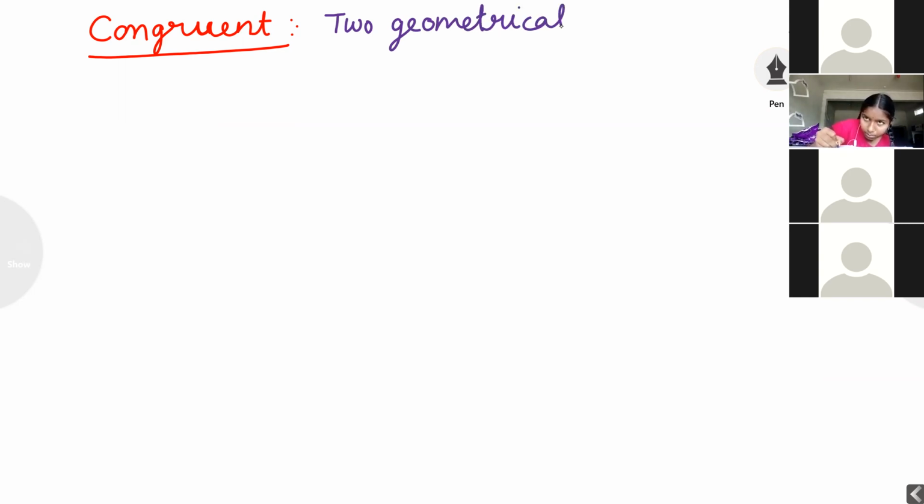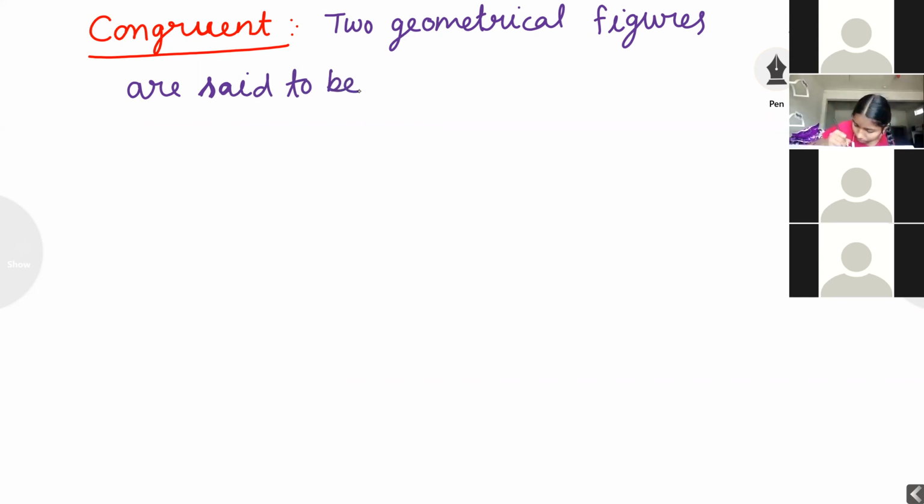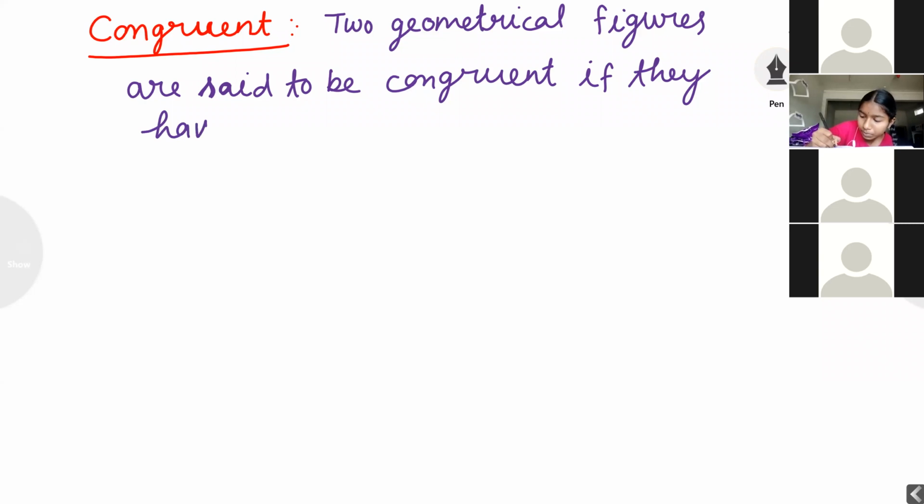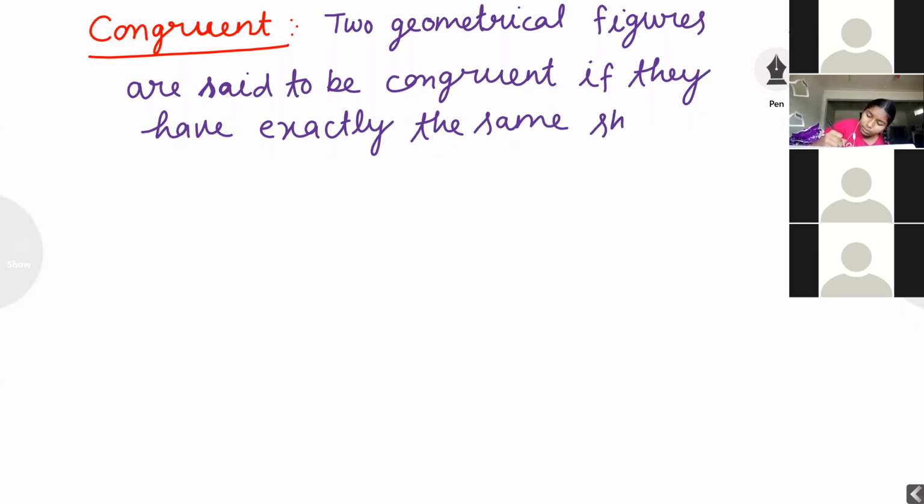Two geometrical figures are said to be congruent if they have exactly the same shape and size.